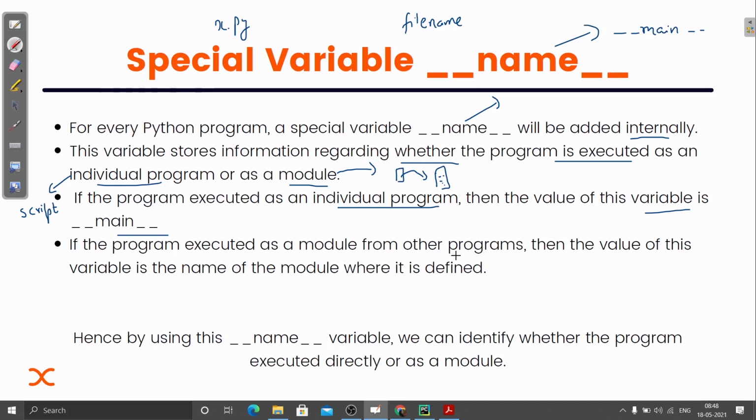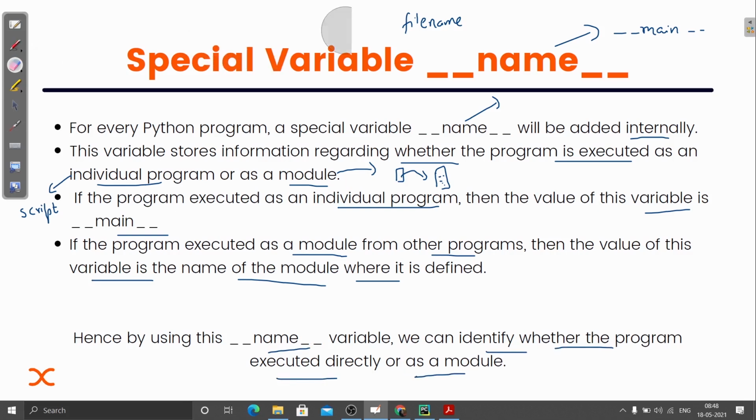So this shows whether the file in which we are working is an individual program executed like a script, or a module. If the program is executed as a module from other programs, then the value of the variable is the name of the module where it is defined. We know that whatever the file name is will be the name of the module. Hence, by using the __name__ variable, we can identify whether the program is executed directly or as a module.